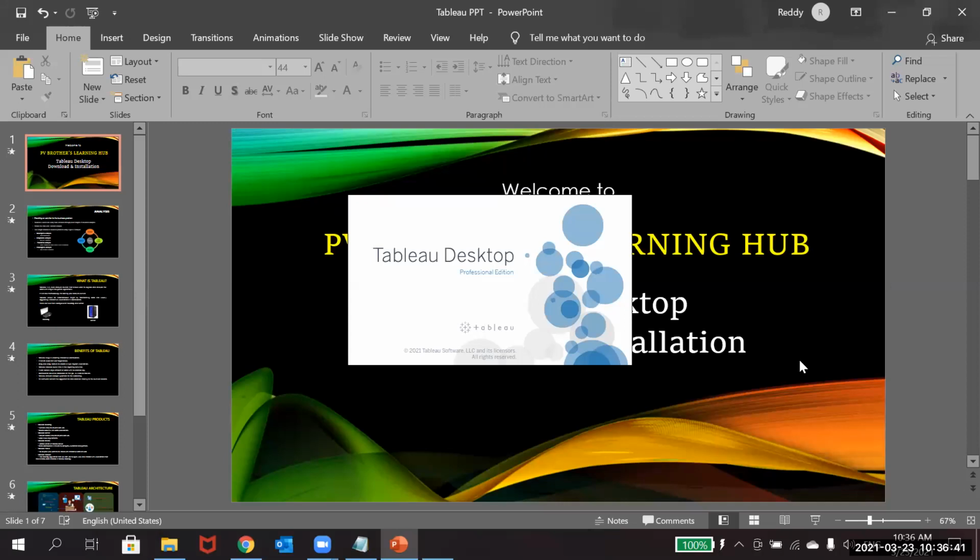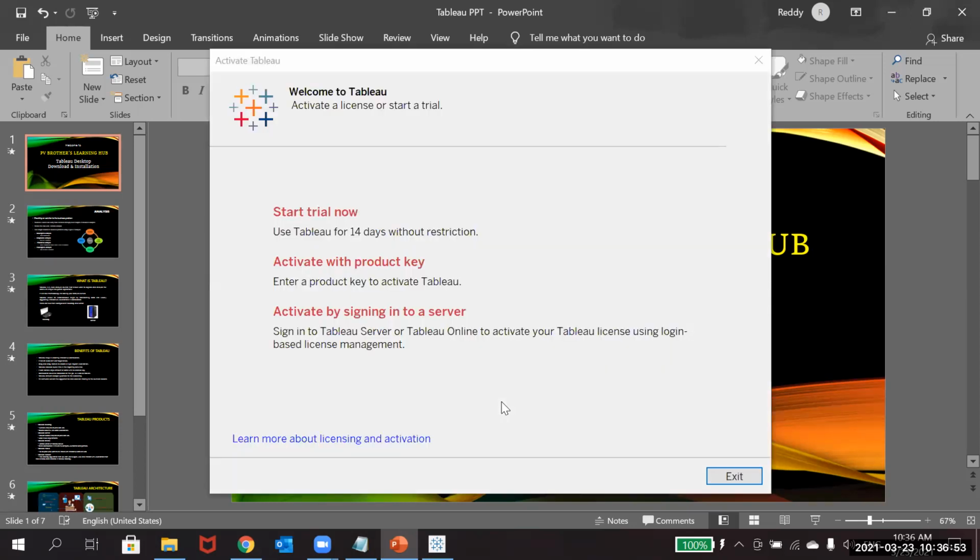Tableau desktop will slowly open and it will ask for the Tableau registration. Let's wait for it to open. Here you can see three options: start trial now, activate with your product key, and activate by signing into a server. First I will go with the trial.